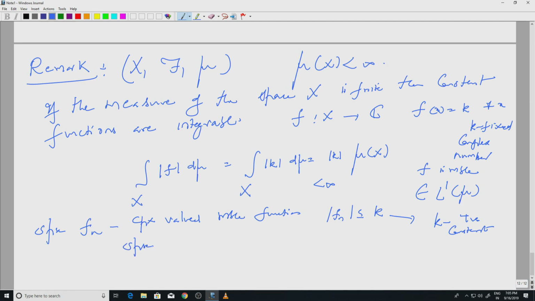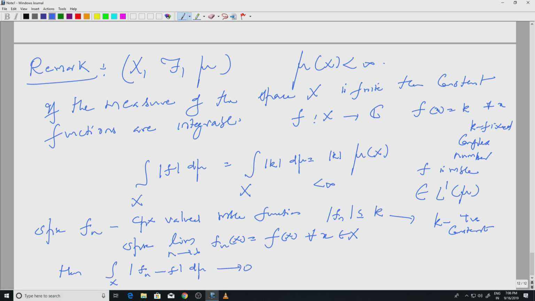Suppose limit n going to infinity fn x exists, and let us say it is equal to f of x for every x, okay, then I can conclude that integral over x mod fn minus f d mu goes to 0.